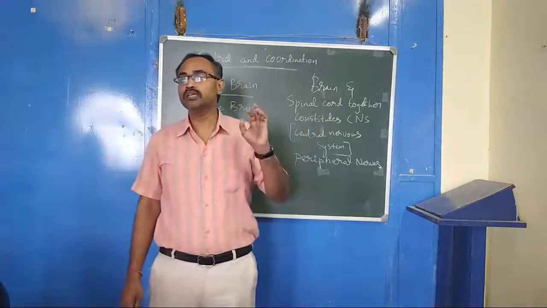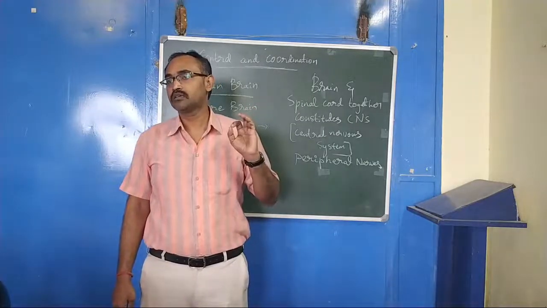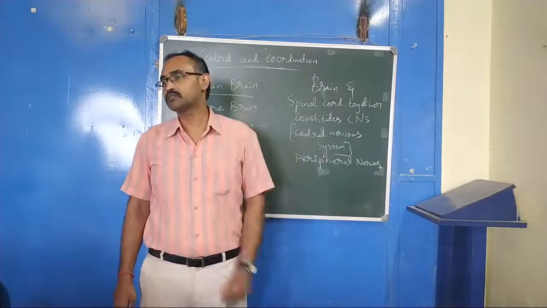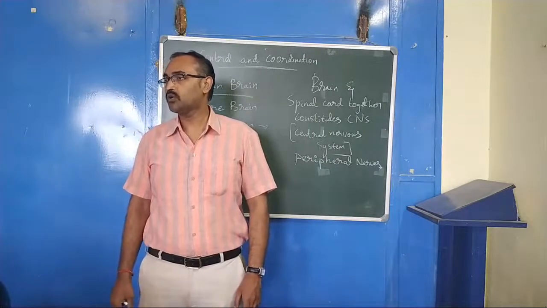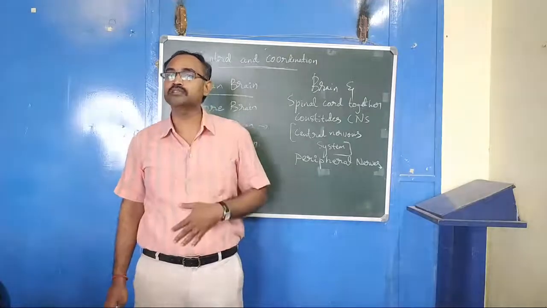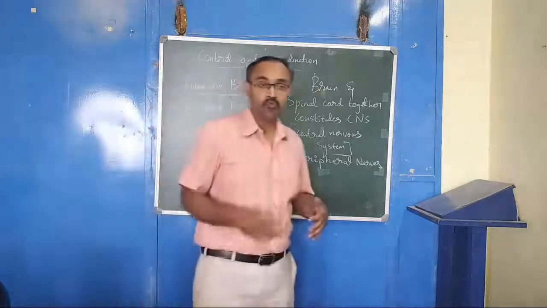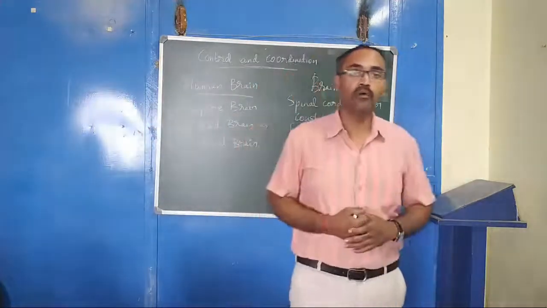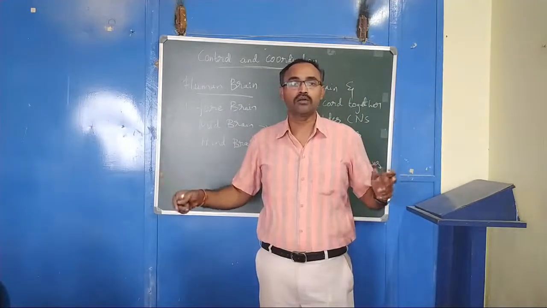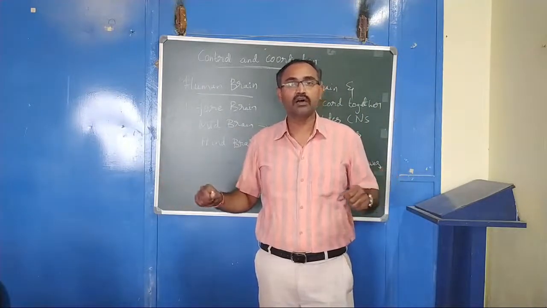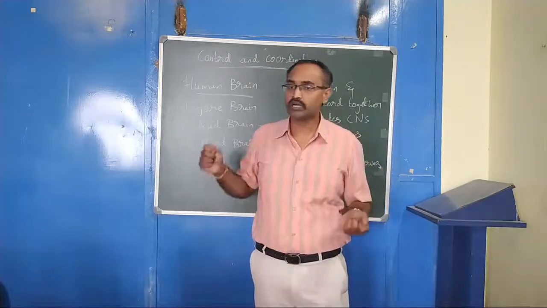Other than these involuntary actions, we do certain actions with our body posture. Body posture is very important to walk, to ride a cycle or a bike, or for driving.